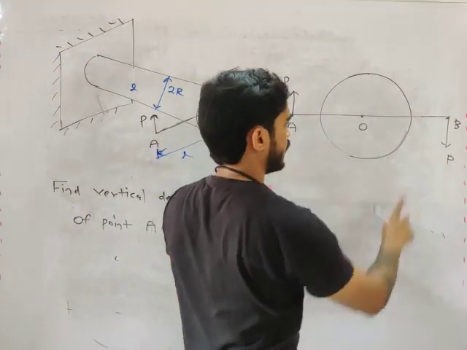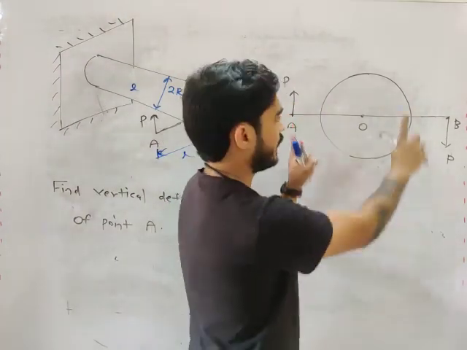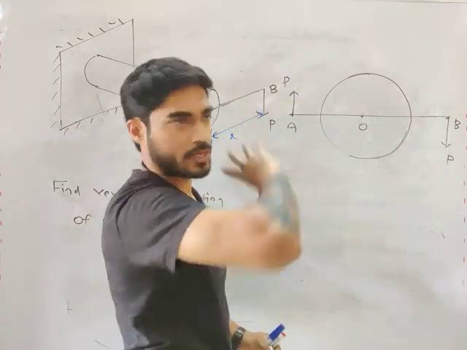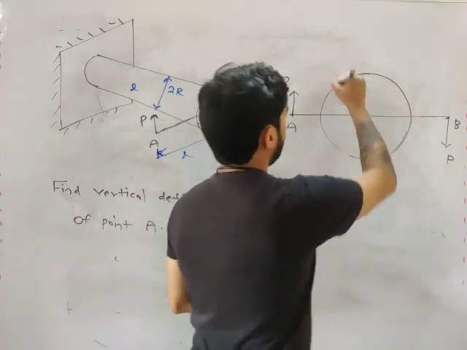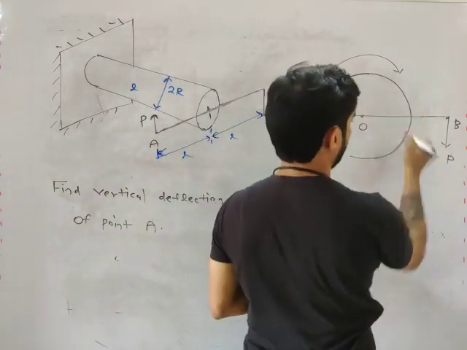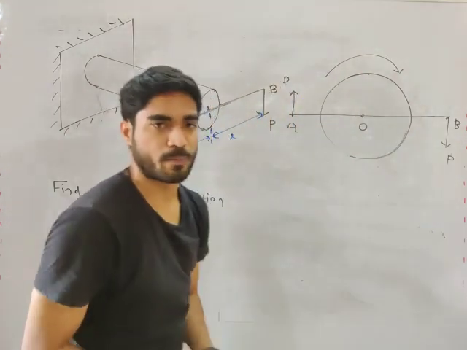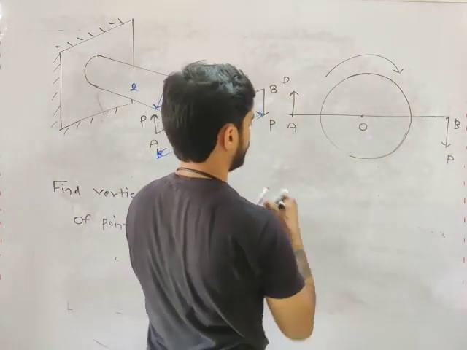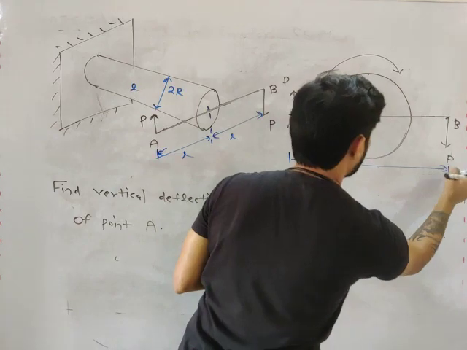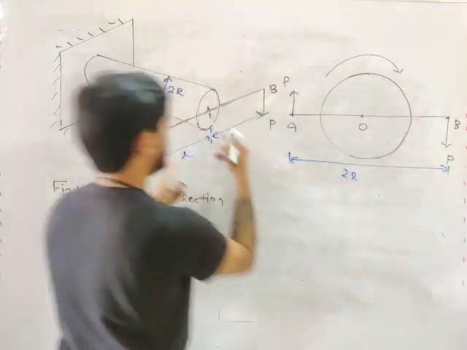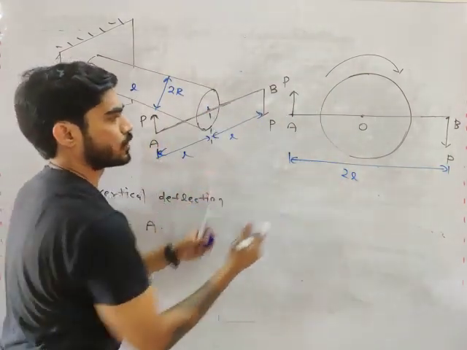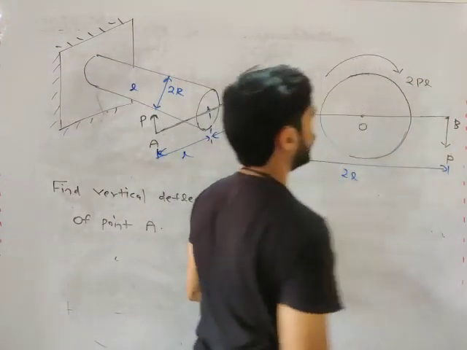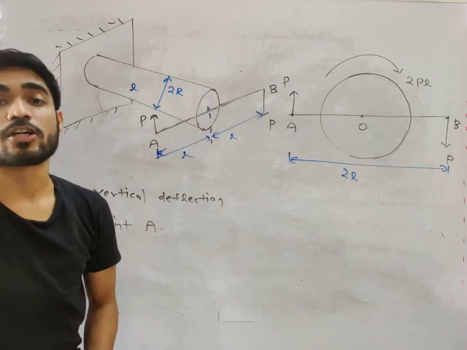Now, first you need to understand this loading condition. This P and this P are acting parallel, equal and opposite, so they both will form a couple which will act like this. What will be the value of the couple, my friend? Force is P, and the distance between the forces, this total distance, will be 2L. This distance is L, this distance is L, so total distance 2L. So what will be the moment, my friend? 2PL.